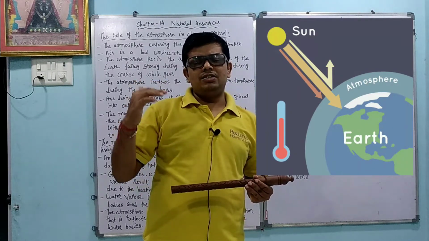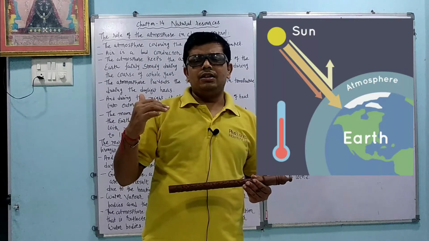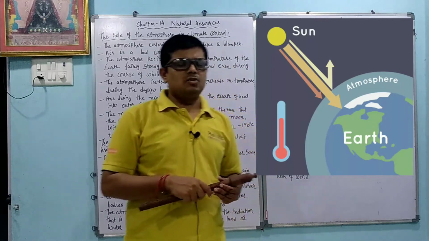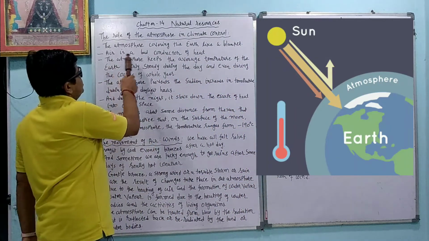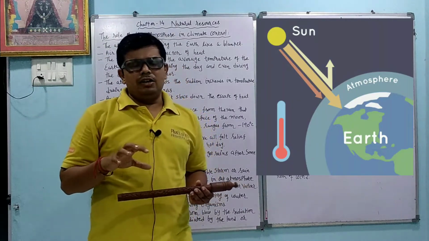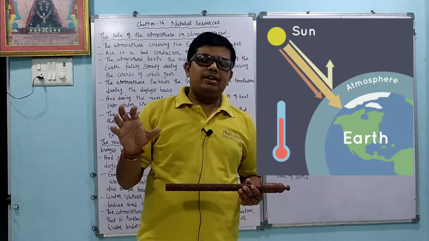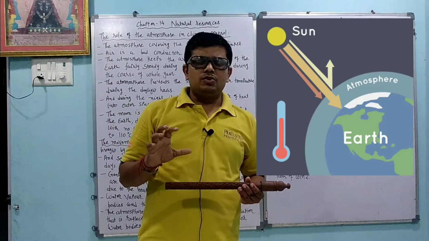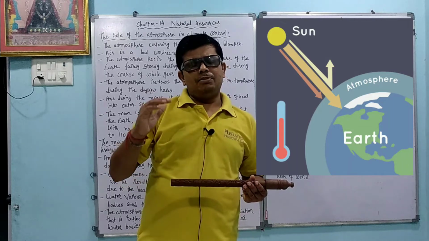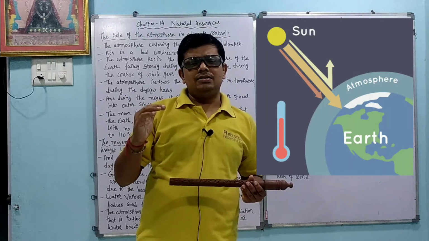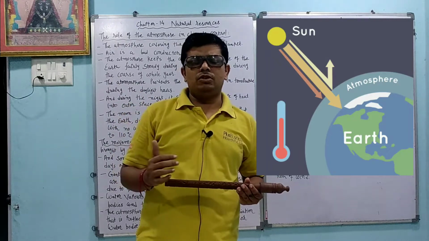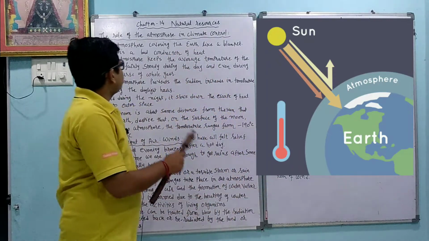So if there is a drastic change in temperature, there is no bad effect on humans or other animals or plants. Okay, so it is called the blanket. Air is a bad conductor of heat, so we can also say that air is an insulator. Again we will repeat that, because of that reason, if temperature suddenly increases or suddenly decreases, because air is an insulator, there is not that much effect on the biosphere.